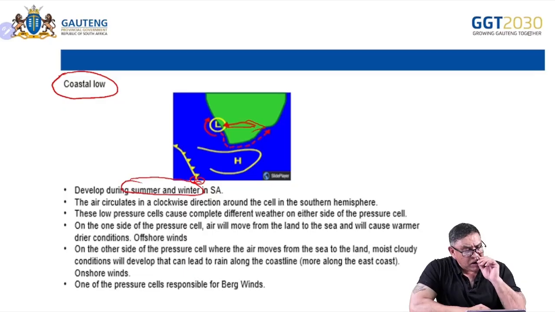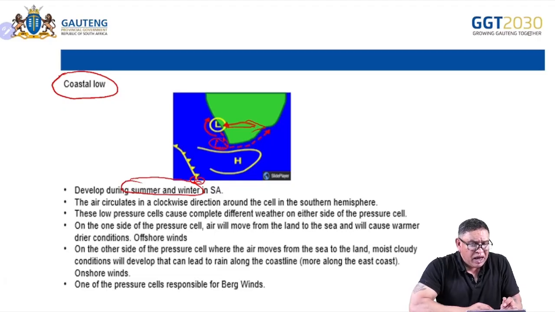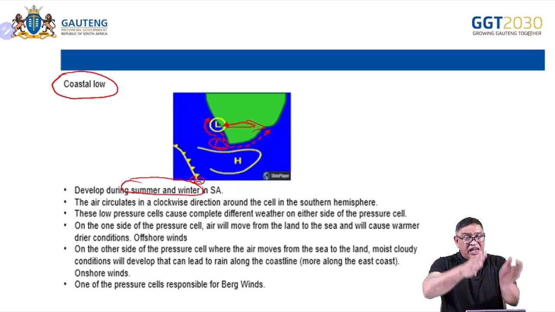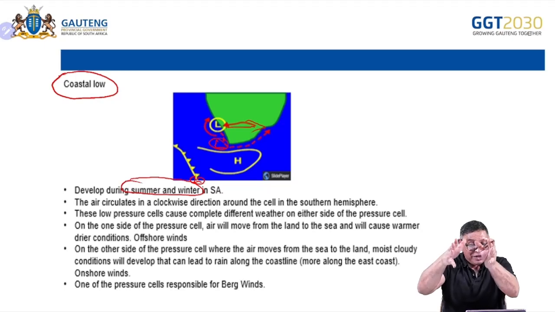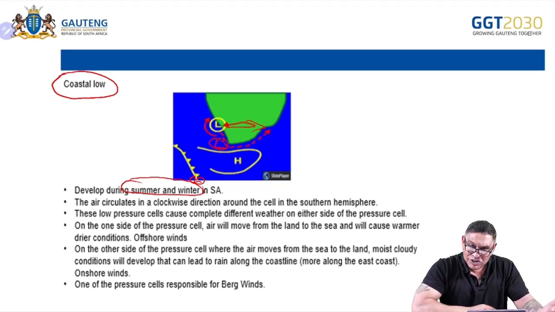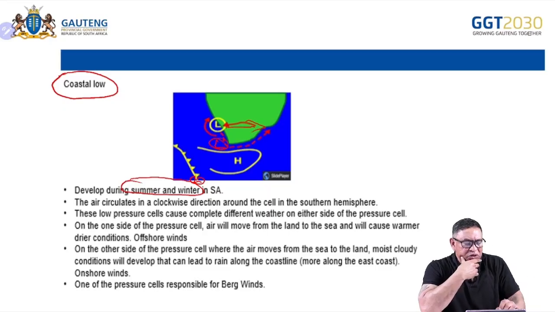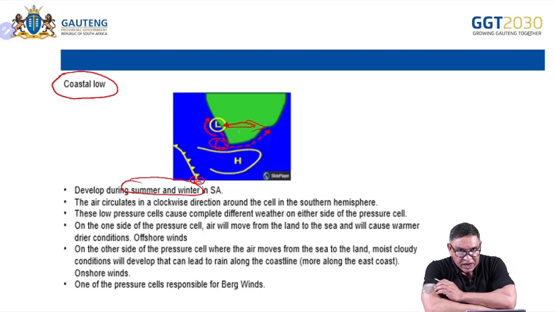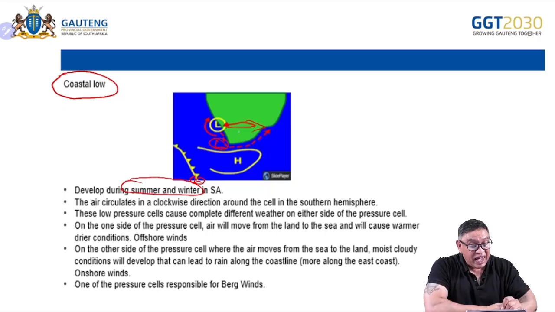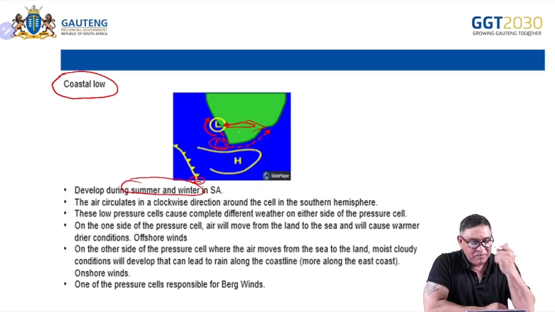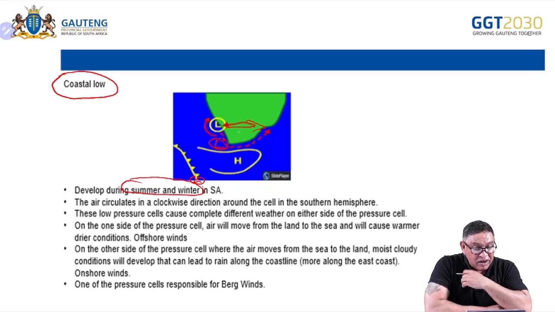Now, learners, one point I know most resources will show it here. A coastal low can also be found here. As long as it's along the coast, it doesn't have to be on the coastline to say it's a coastal low. And I noticed in one of the previous papers that came out a few years back, because it was not actually on the coastline, people didn't recognize it as the coastal low. It can be a little away from that. So that is a coastal low.